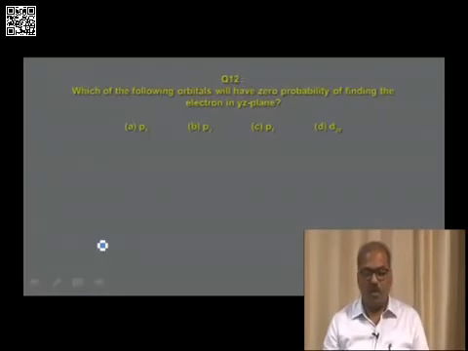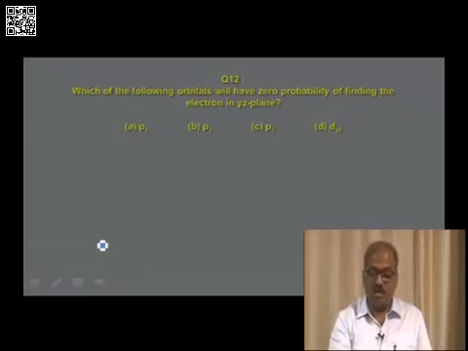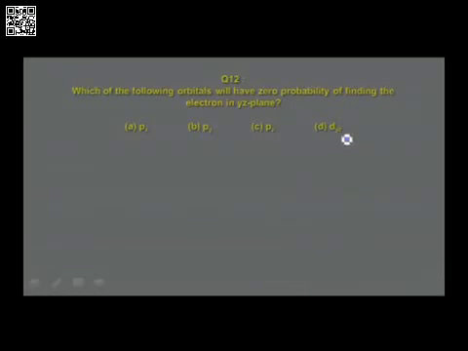Which of the following orbitals will have zero probability of finding the electron in the YZ plane? To answer this, you may notice for Py, which is lying along the y-axis, the electron density is along the y-axis. For Pz, the electron density is along the z-axis, and for dyz, the electron density is in the YZ plane. So therefore for all these options, Py, Pz and dyz, the electron density is in the YZ plane, whereas px